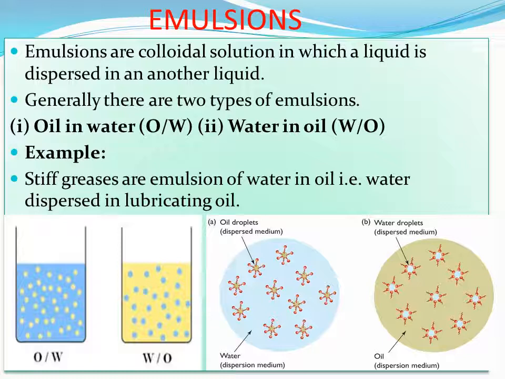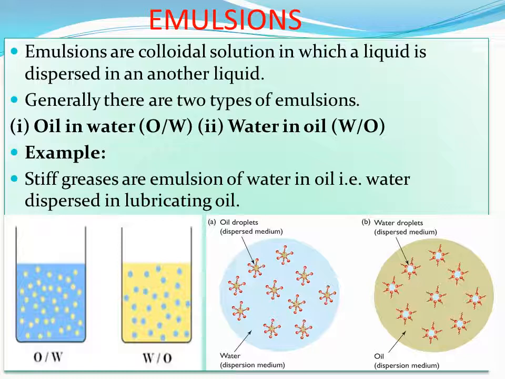Oil is taken in larger quantities. It is the continuous medium, that is, the dispersion medium. Water molecules act as the dispersed phase. An example for this type is stiff greases, an emulsion of water in oil. So water in oil emulsion, example, stiff greases. That is water dispersed in lubricating oil.